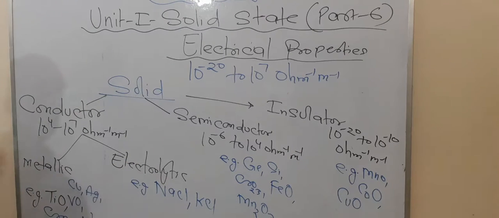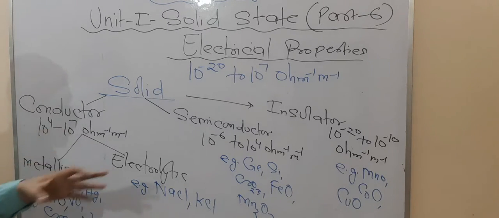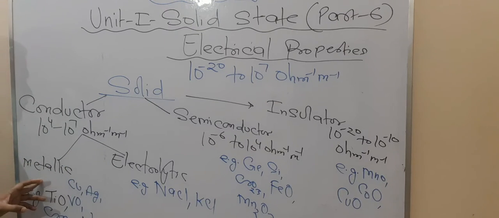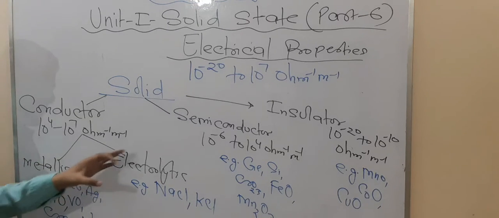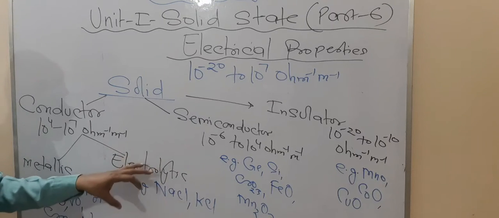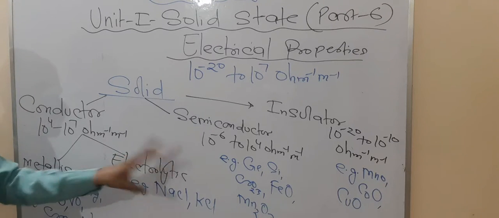Now let us focus on the metallic conductor. In the case of a metallic conductor, they allow the passage of electric current in solid as well as molten state, and this is due to free and mobile electrons. So a metallic conductor shows conductivity due to free and mobile electrons. An electrolytic conductor shows conductivity due to free ions in molten or dissolved state.